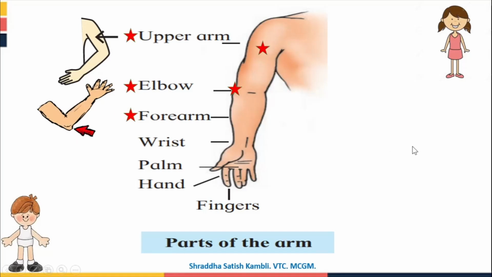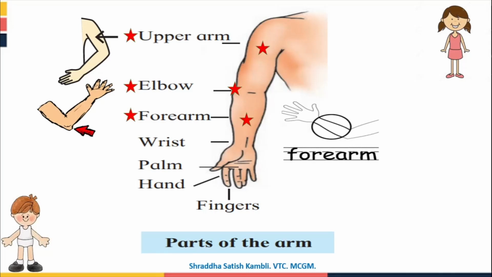Then you have the forearm. So see, this is the forearm. Just below the elbow, you have the forearm. See, this part is called as your forearm. Then you have the wrist. Okay, the wrist is the place where we wear our watches, or where you wear your wristband, or where you wear your bangle. Okay, so this is the wrist.